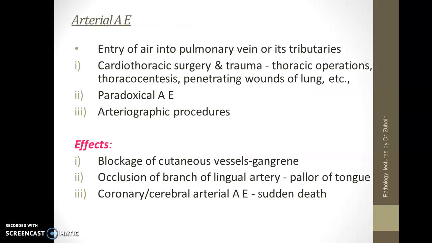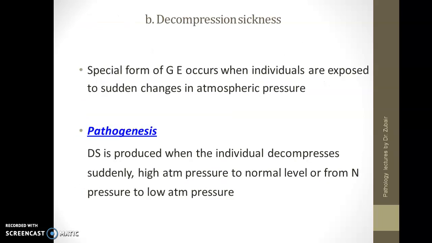Arterial air embolism is when there is entry of air into the pulmonary vein or its tributaries, and causes include cardiothoracic surgery and trauma, thoracic operations, thoracocentesis, penetrating wounds of the lung, paradoxical air embolism, arteriographic procedures. All this can lead to entry of air into the, sorry, into the arteries. And the effects are blockage of cutaneous vessels leading to gangrene, occlusion of lingual artery, coronary or cerebral arterial air embolism.